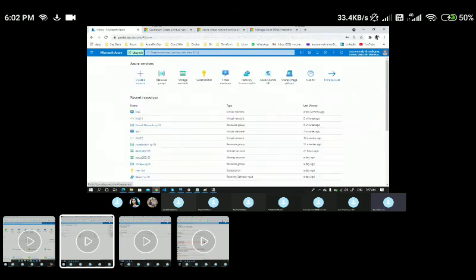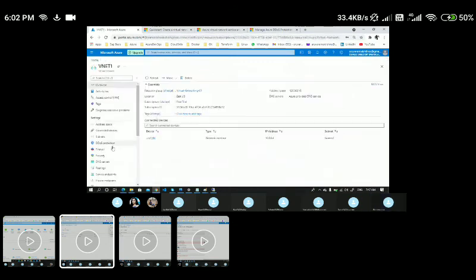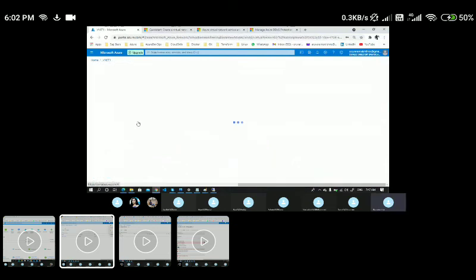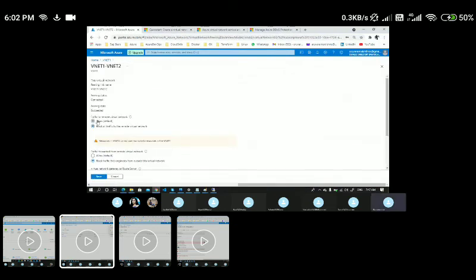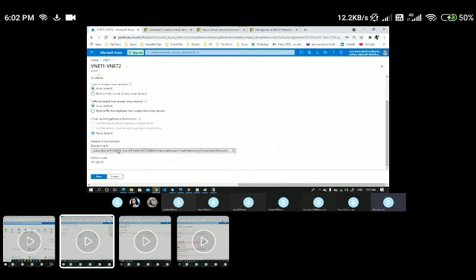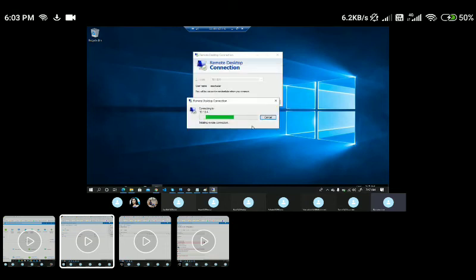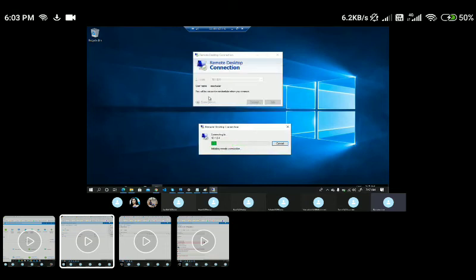I'll go back to VNet 1, go to the VNet peering, and from here I allow the connectivity. I'll click on allow, and here also allow, and let's click on save. Once it is done, I'll test it here, and it should work this time. If I click on connect, those settings may still be in progress, so it might take some time. Once I come back here and click on connect again, I should be able to connect back.